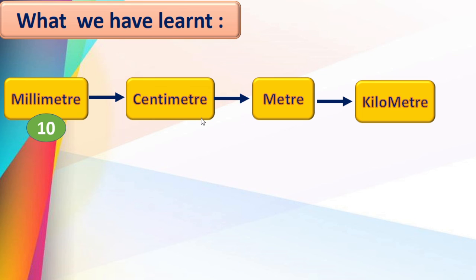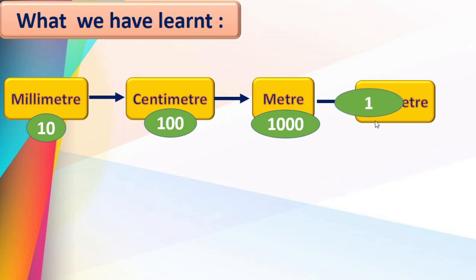See here, correct. 100 centimeter they make 1 meter. Isn't it? When we measure 100 centimeter, then it equal to 1 meter. And what is the relation between meter and kilometer? Yes, very good. 1000 meter is equal to 1 kilometer. Nice. You have to remember the relation between these four.